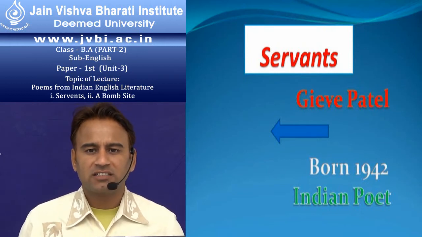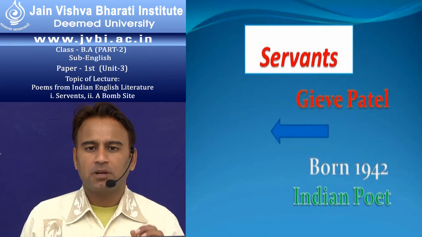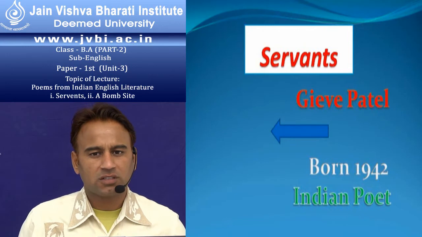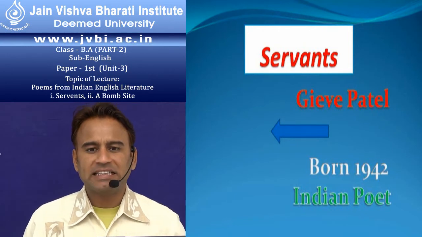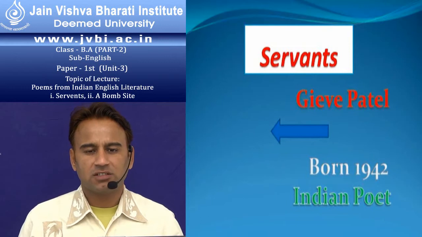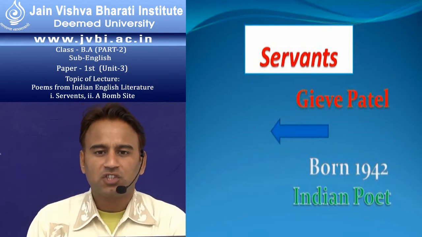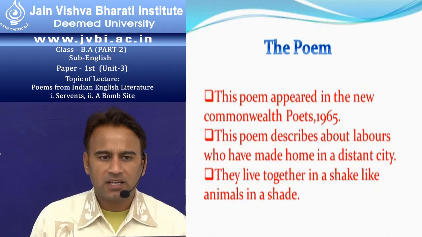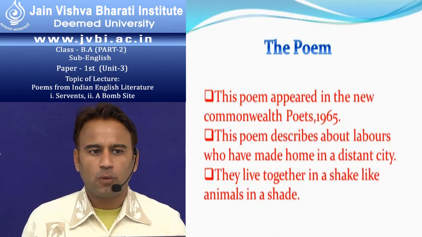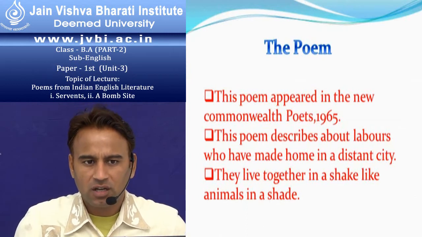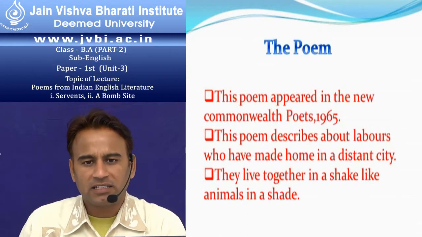G. Patel described in this poem a clear picturization, a clear portrait of the poor person, the servants who work in the cities for the persons who live in the cities. Their conditions are very miserable. This poem appeared in New Commonwealth Poets, 1965. It is the collection in which this poem appeared for the first time.